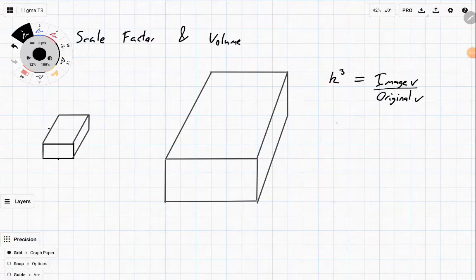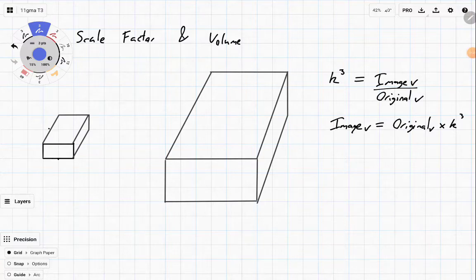But we can also think of it as the image's volume is equal to the original volume times the scale factor k to the power of 3. And you can rearrange these two formulas yourself by just multiplying both sides by original.